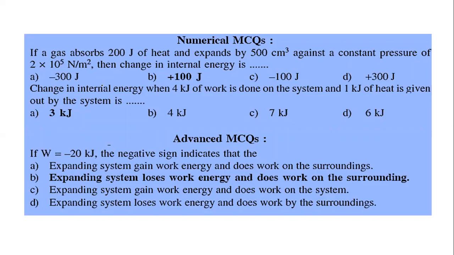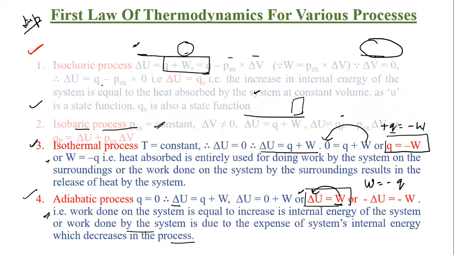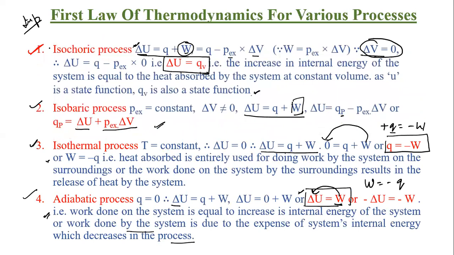We will do this later on. अब आ जाओ. Based on the first law of thermodynamics, we are now going to define some various processes. Whatever we have already covered, those processes, we are going to define them again. Now, isochoric process. Isochoric process means the process in which change in volume is zero. Iso means same, choric means volume.